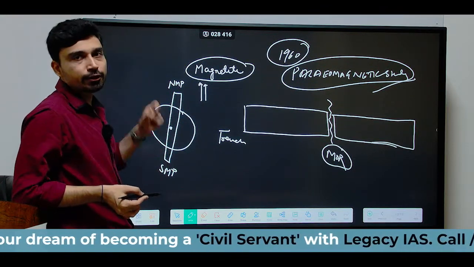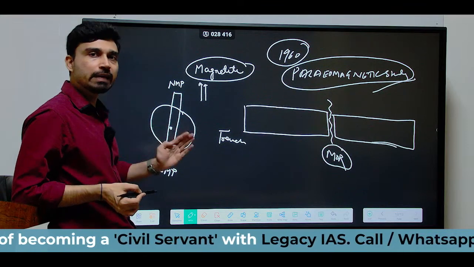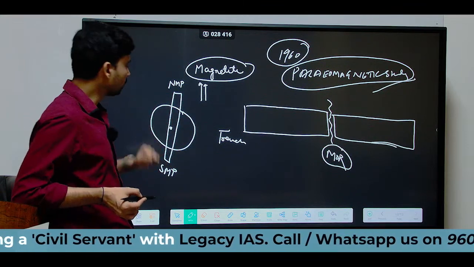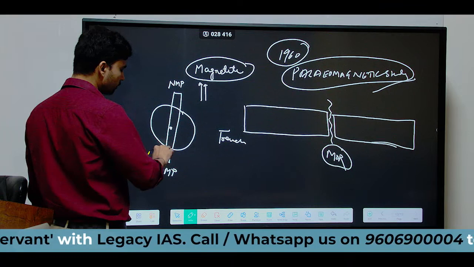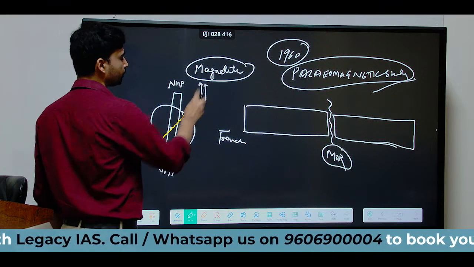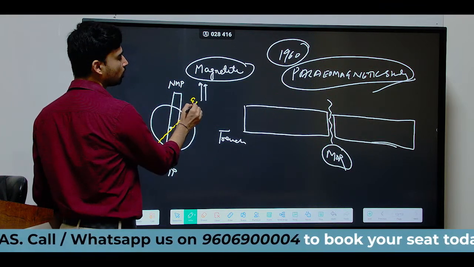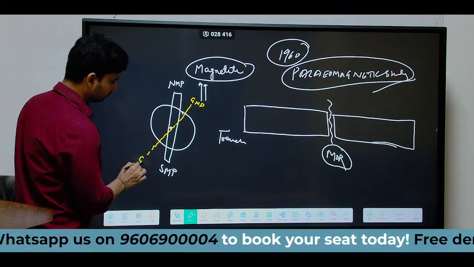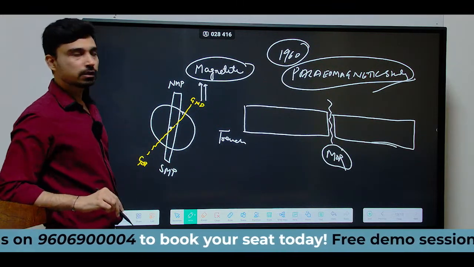Currently, the orientation of the magnetic pole of the Earth is in the same direction as that of the geographical pole. What does it mean? It means that if I draw the geographical pole of the Earth, on this side we have the geographical north pole, and on this side we have the geographical south pole.